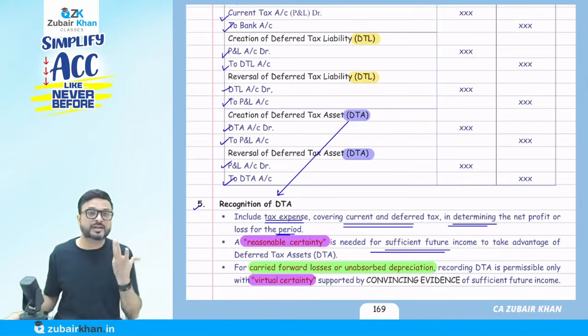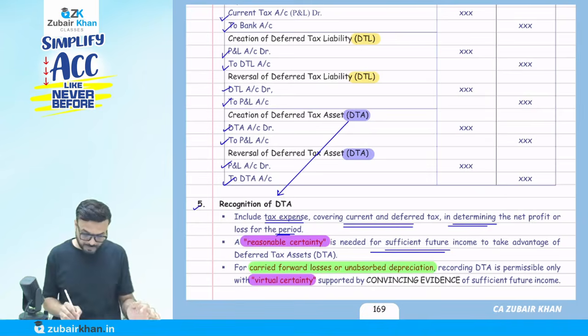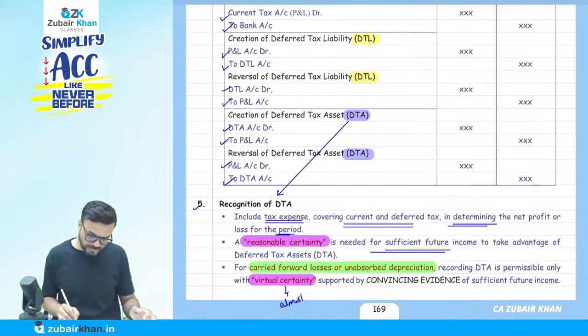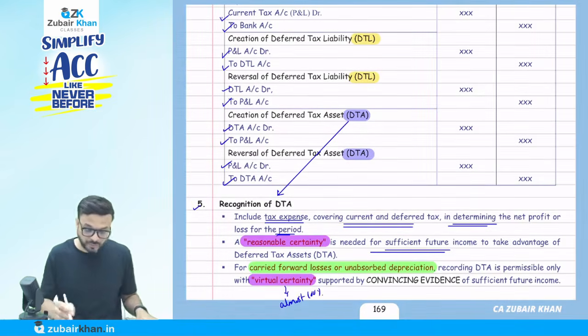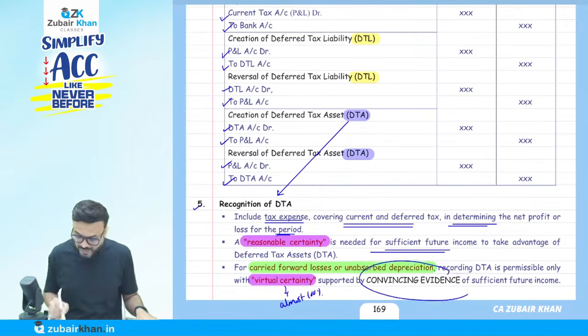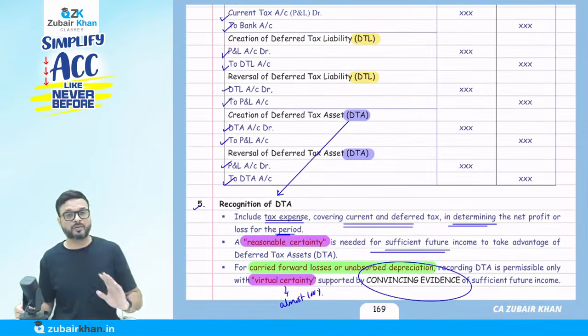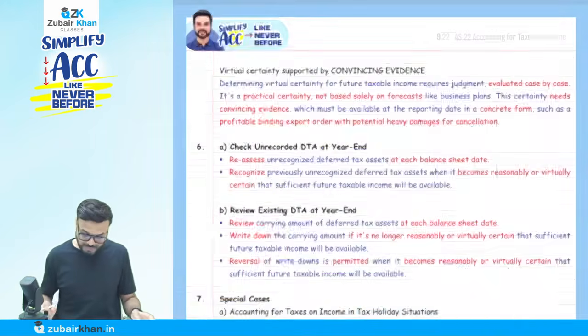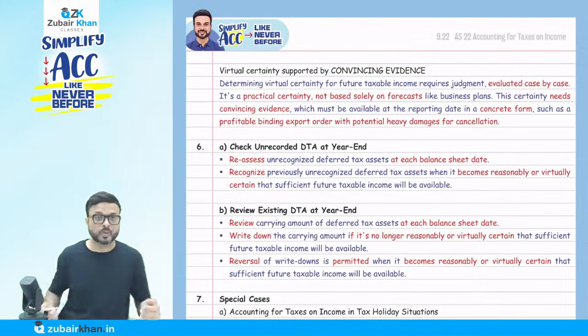What is virtual certainty? What does it mean? It means almost 100%. Virtually certain means almost 100% that I am sure we will have a profit in future. So we should have convincing evidence that yes, almost 100%, we will have a profit in future. Now the question arises: what do you mean by virtually certain?